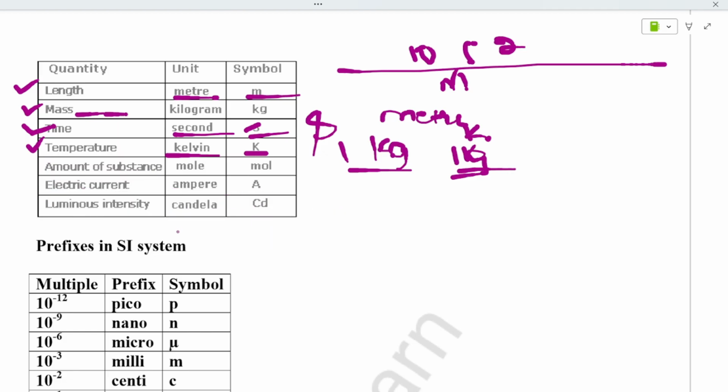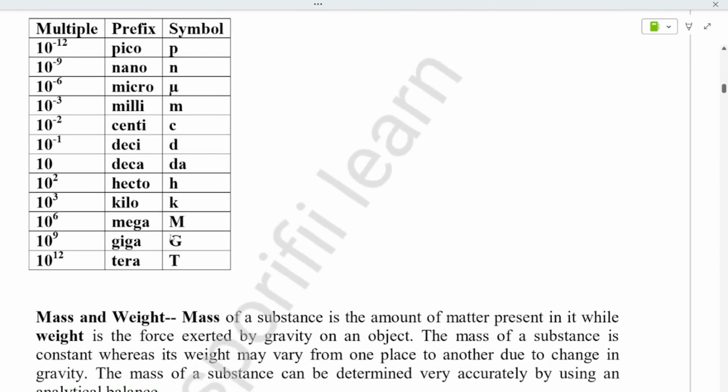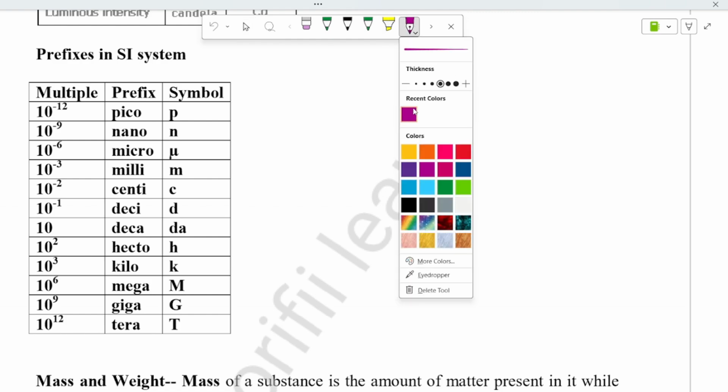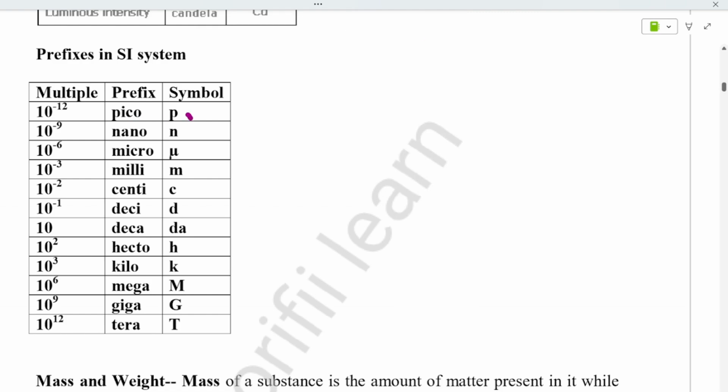Let's see what the prefixes in the SI system are. There is pico, n means nano, then micro, and small m means milli. Then centi: C means centi, D means deci, DA means deca, deca means 10.